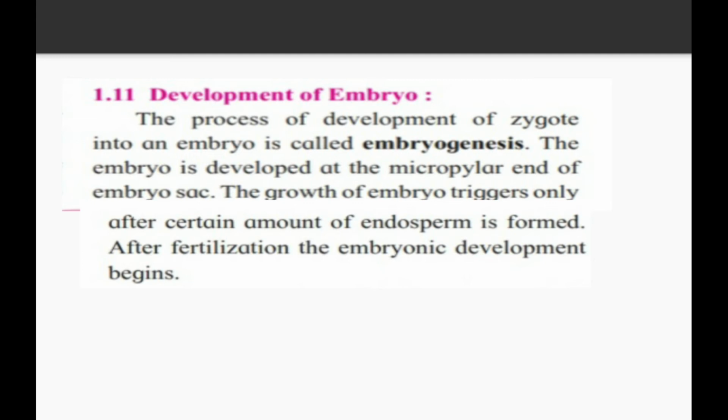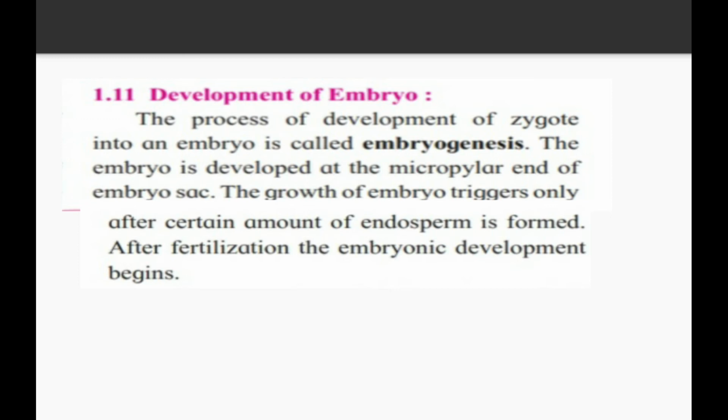The embryo is developed at the micropylar end of the embryo sac. The growth of the embryo triggers only after a certain amount of endosperm is formed. After fertilization, the embryonic development begins. Now see what they are saying: the process of development of a zygote to an embryo. Now the fertilization process is completed. We are in the post-fertilization changes.